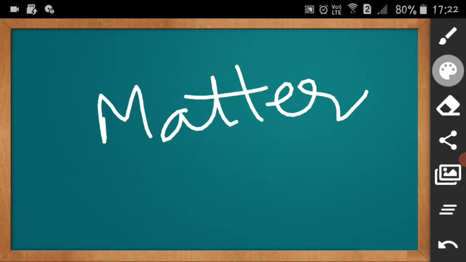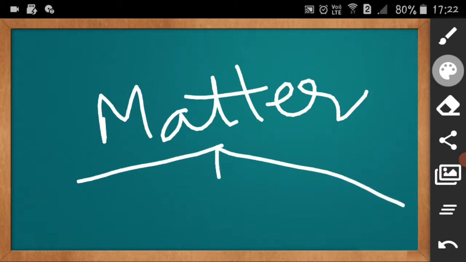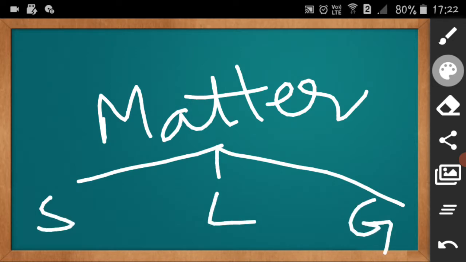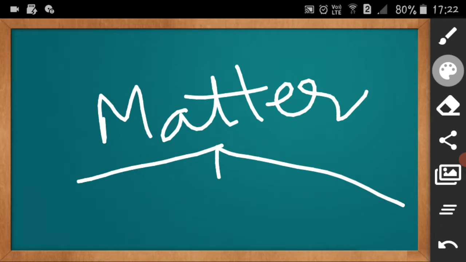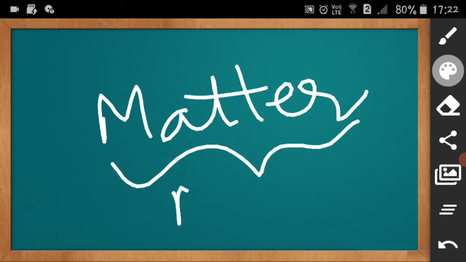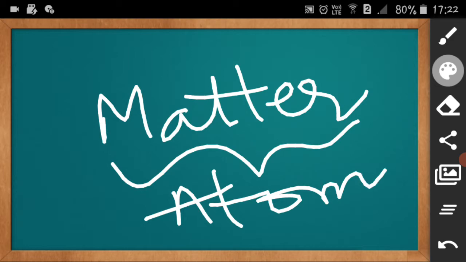We also know that matter is of three types: solid, liquid, and gas. What is the smallest part of matter? It is an atom. The smallest part of matter is the atom. Clear? Now we already know what chemistry is and what it deals with.